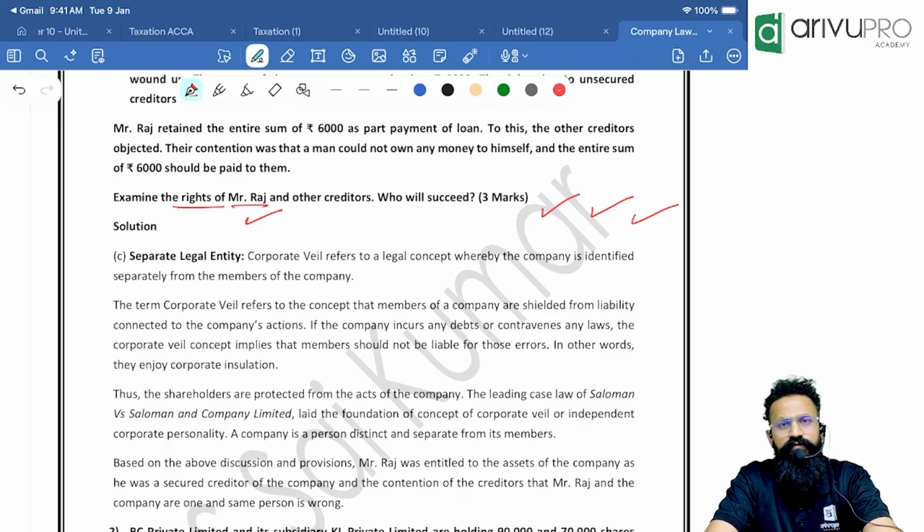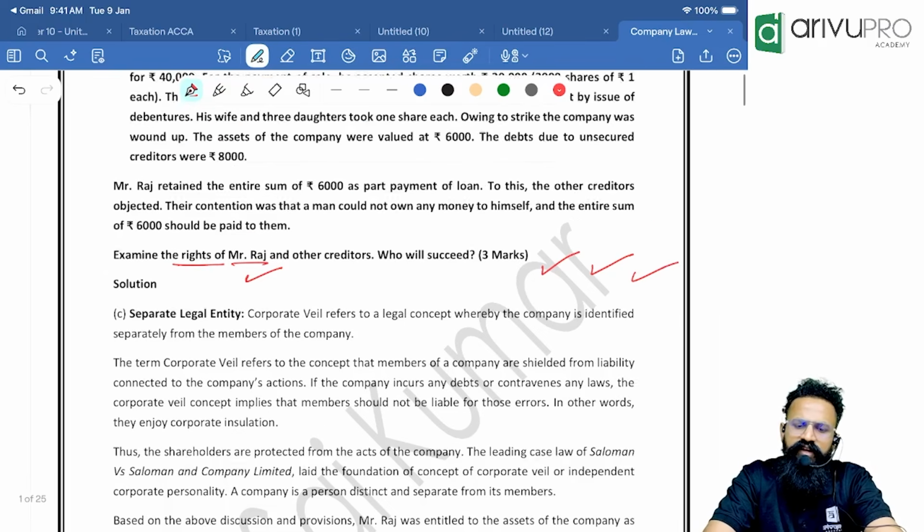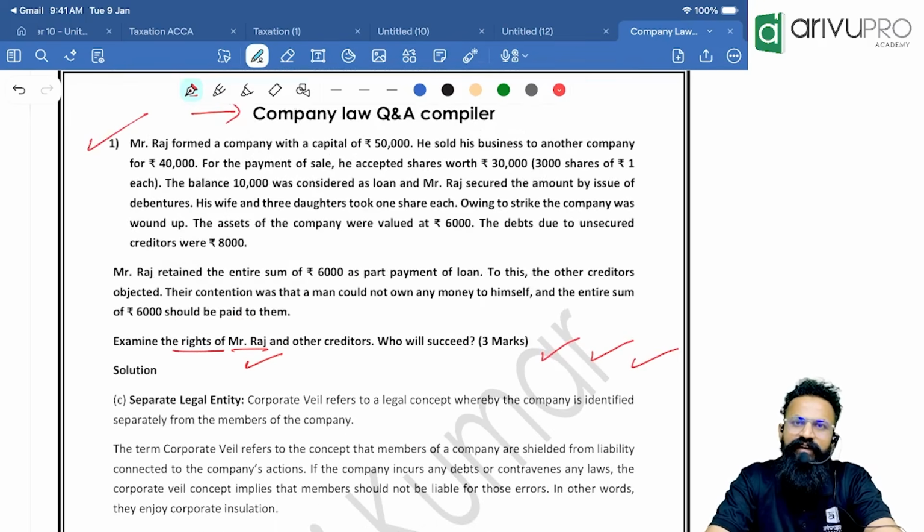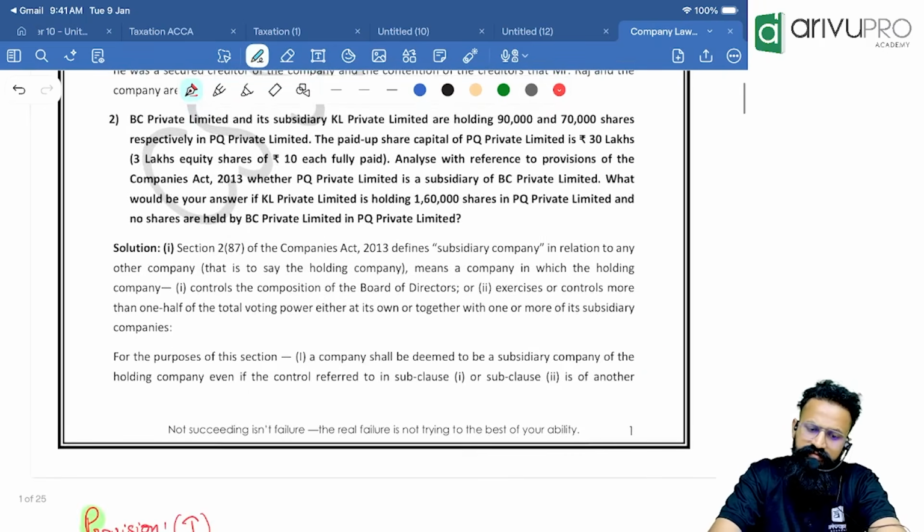Is this clear, all of you? Pakka? 100%? Okay. So what is the case law here, people? Remember, it's Salomon versus Salomon. So the creditor's contention here is wrong. Yes. Next one, BC Private Limited and its subsidiary KL Private Limited.